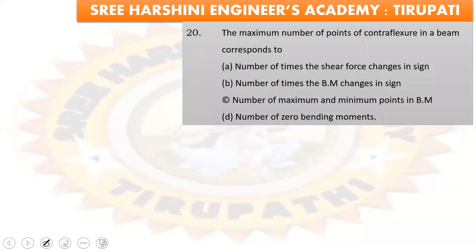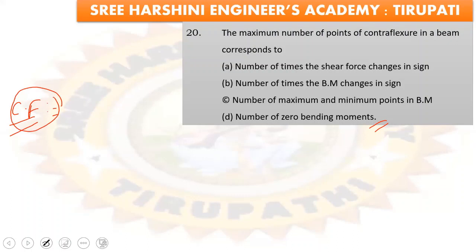Okay? Next, maximum number of points of contraflexure in a beam corresponds to number of times shear force changes sign, number of times bending moment changes sign, number of maximum and minimum points in bending moment, or number of zero bending moments. So first of all, what is meant by contraflexure? Contraflexure is the point at which bending moment changes sign.